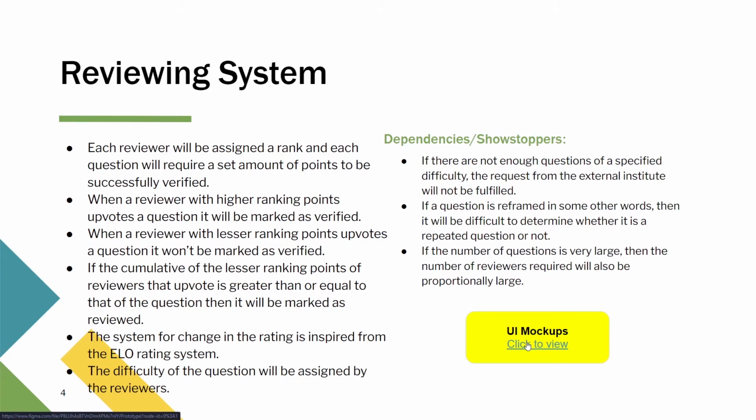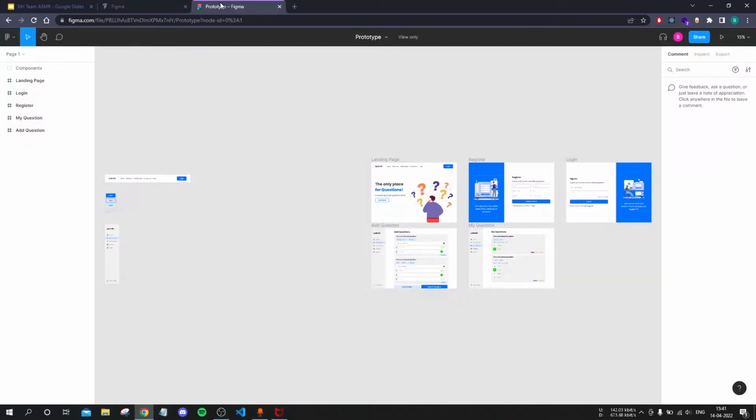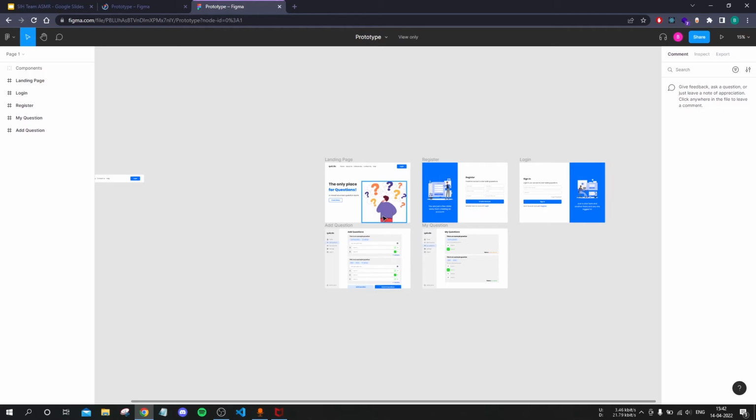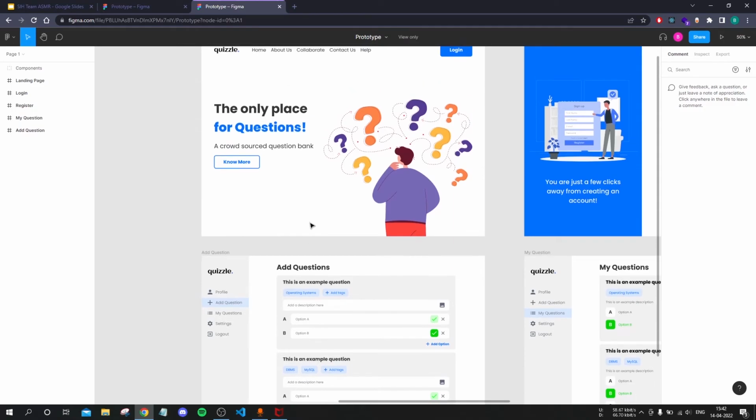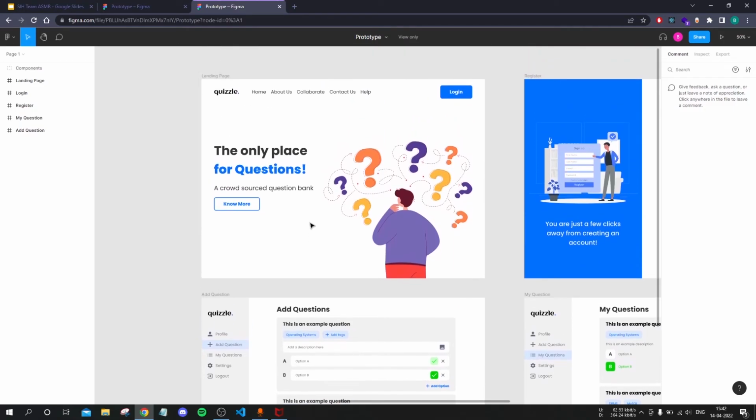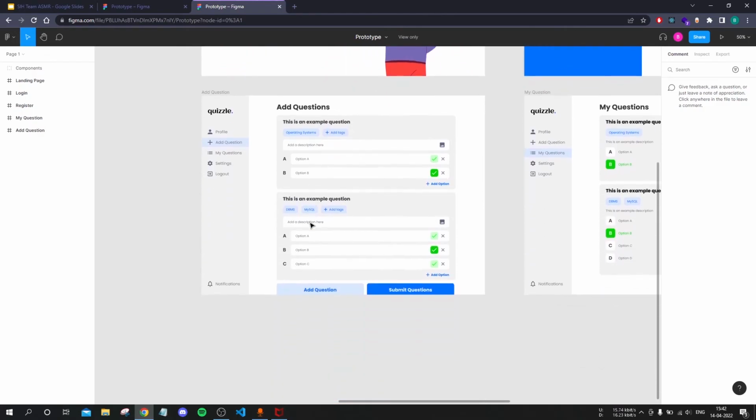Now let me direct you to the UI mockups that we have created. This is going to be the UI for the application, for the web front. We have come up with the name Quizzle. This is the question adding screen, where the problem setter will be able to add questions.